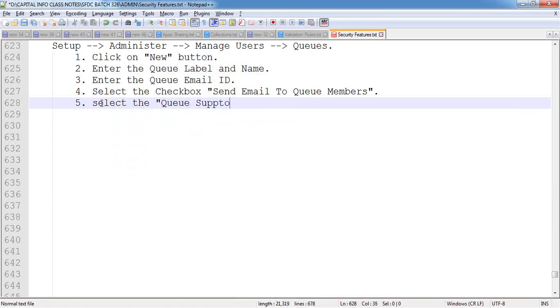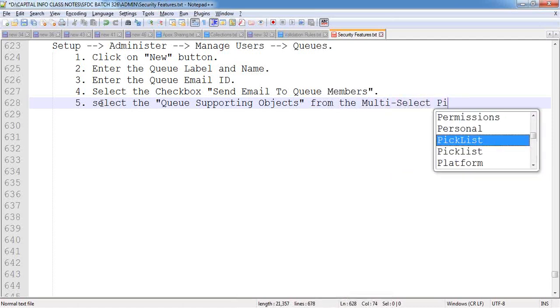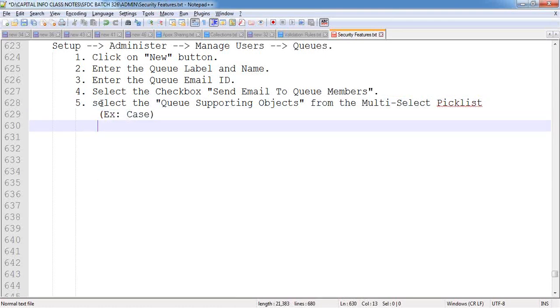Select the queue supporting objects from the multi-select pick list. In my case, I am going to select the case object only.